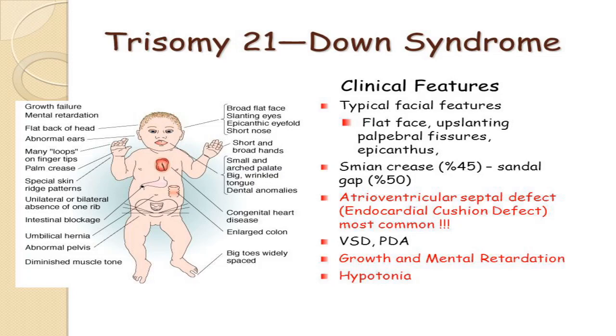Recent medical advances as well as cultural and institutional support for people with Down syndrome and their families provide many opportunities to help overcome the challenges of this condition. So Down syndrome is nothing but trisomy 21, that is, three chromosomes of number 21 are present in these people.